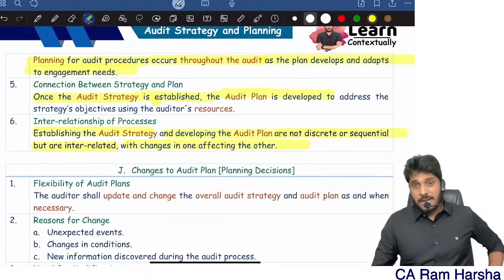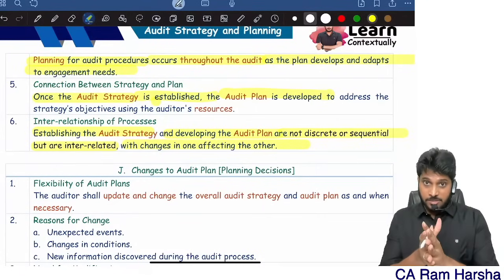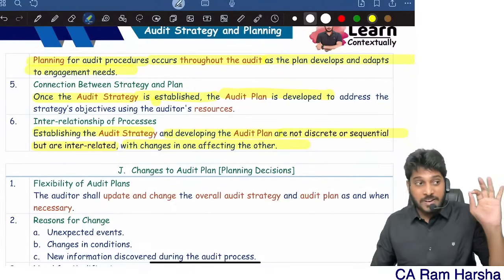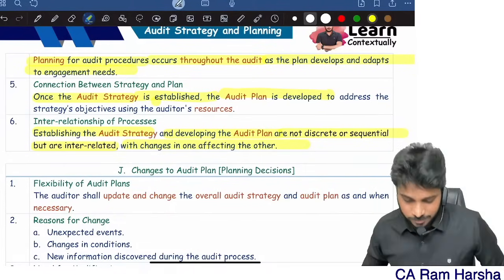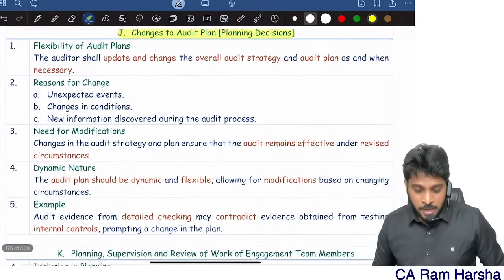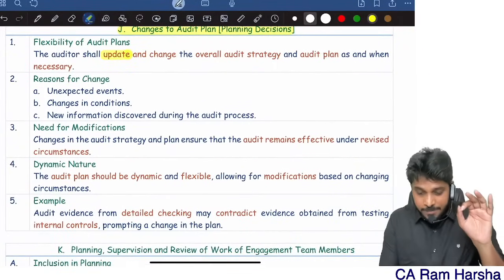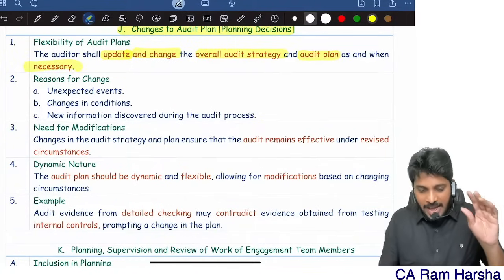So audit strategy and plan may not be a separate process. They can be one and the same. That's why in reality you don't find a strategy separately. The plan itself is a strategy document, the plan itself is a plan. That's it. Changes to planning. Obviously, the auditor shall update and change the overall audit strategy and audit plan as and when necessary.